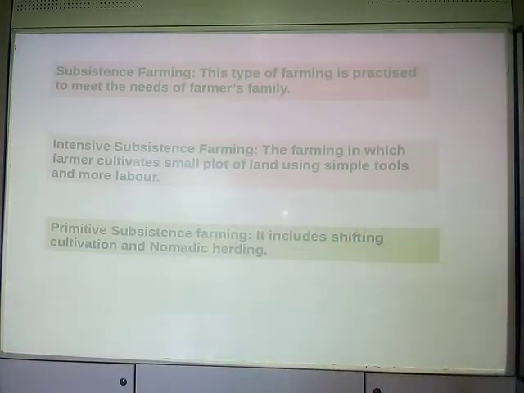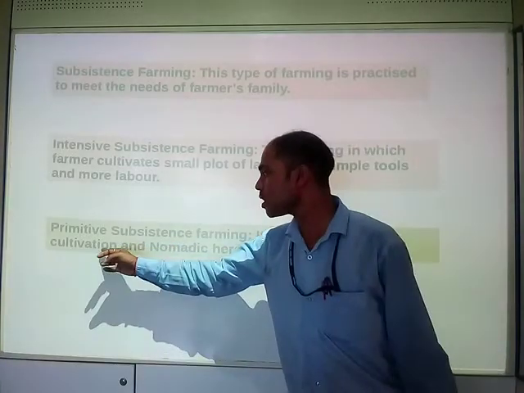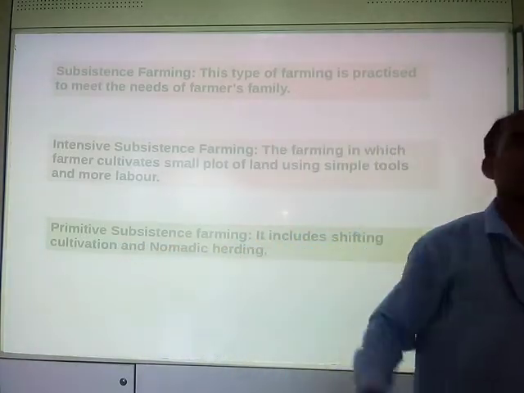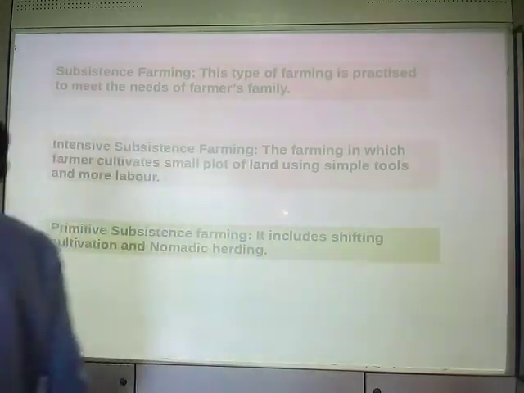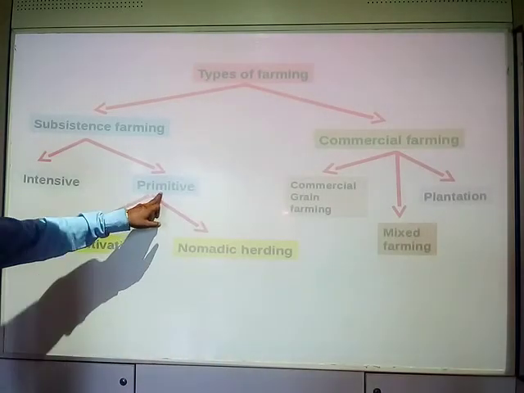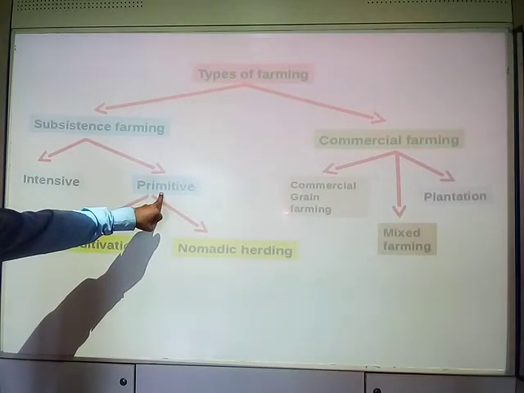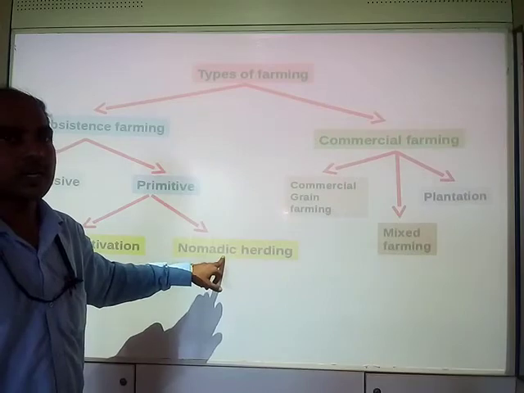What do you mean by the term primitive subsistence farming? Primitive subsistence farming means shifting cultivation and nomadic herding. If you look at the chart, here it is: primitive subsistence farming, shifting cultivation and nomadic herding.